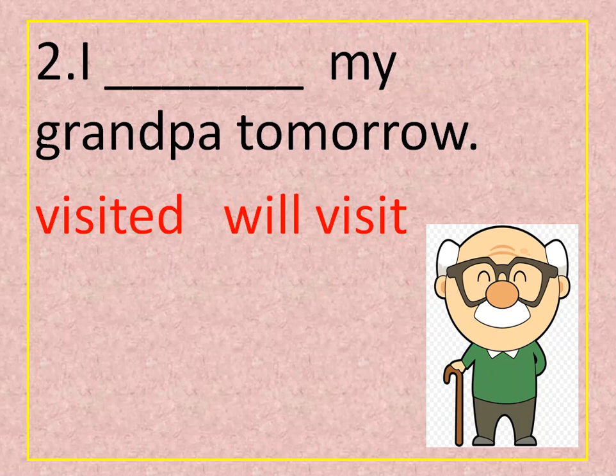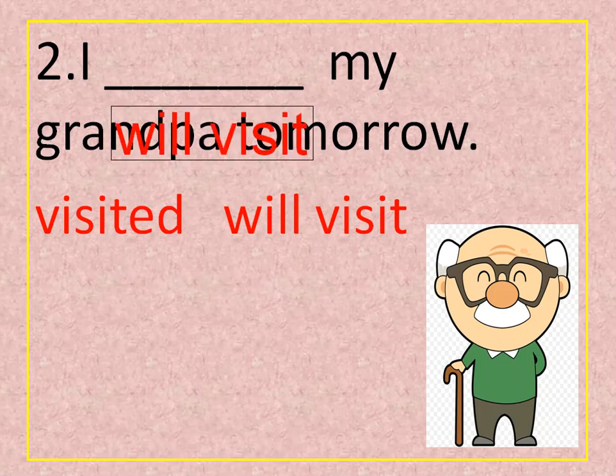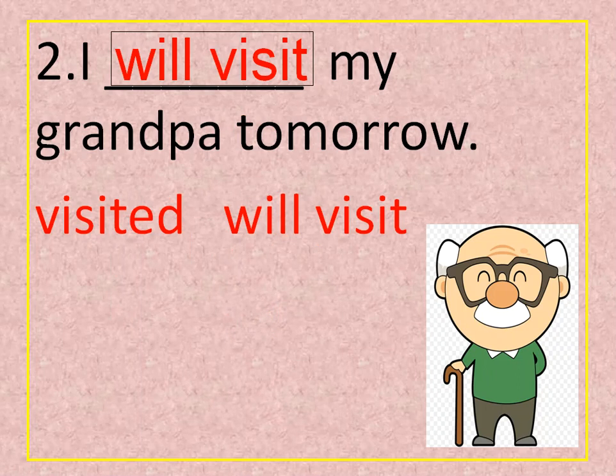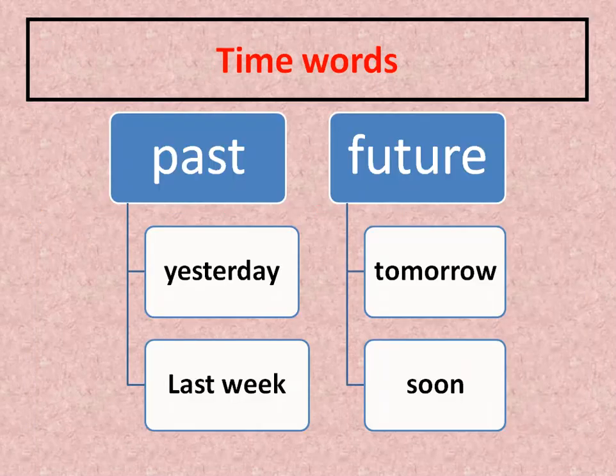Number 2. I spaced my grandpa tomorrow. Tomorrow, inshallah, I visited my grandpa. What? Of course not. Visited means I visited and finished yesterday or last week. But I'm talking about tomorrow. That will happen. So I will visit my grandpa tomorrow. So again, when I talk about the future, put the word will.